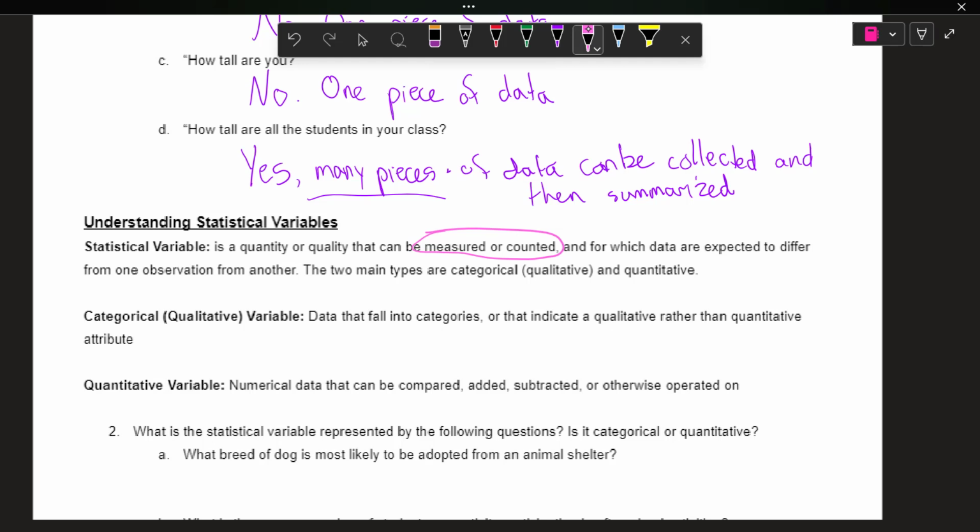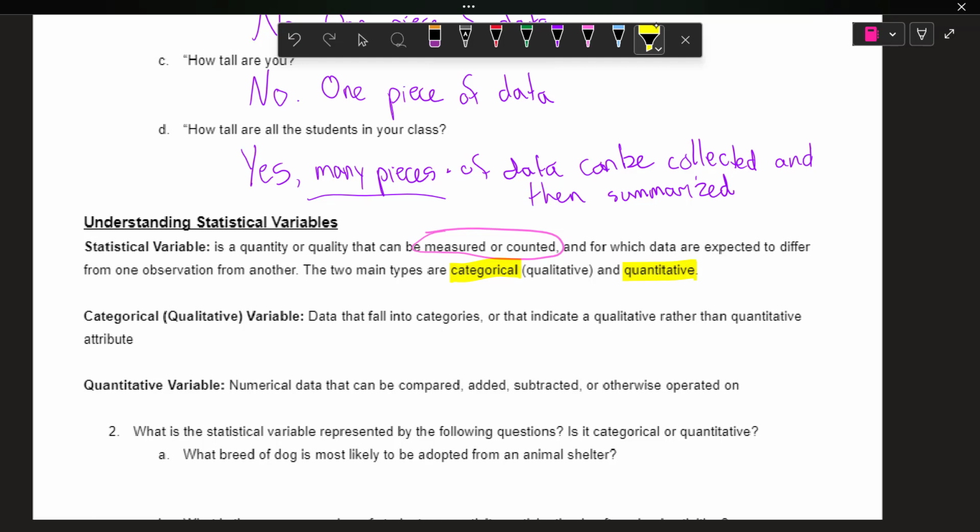Two main types are categorical or qualitative, and quantitative or numerical. So we have, again, categorical and quantitative. And we don't really use qualitative because it's, I guess, similar to quantitative, so we'll just talk about categorical.